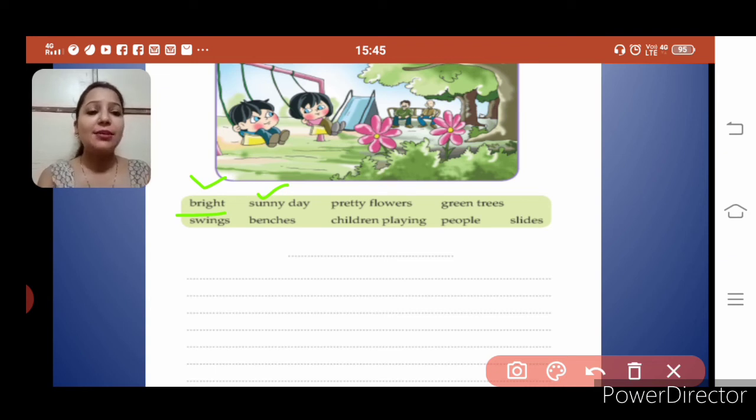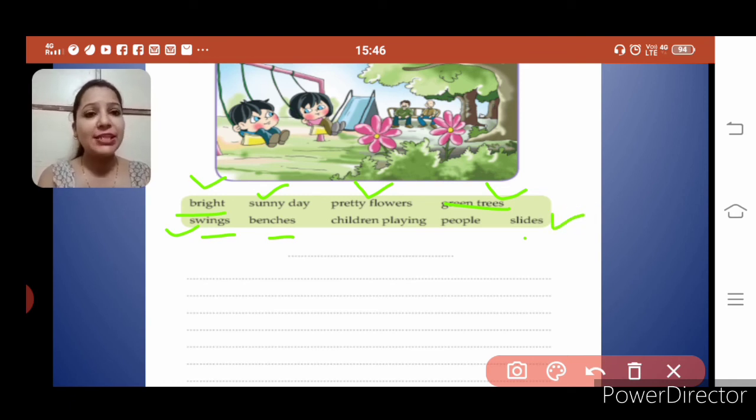After that, pretty flowers are blooming. Very nice. One more we have used. Pretty flowers are blooming. There are green trees all around. This also we have used. There are swings and slides in the garden.